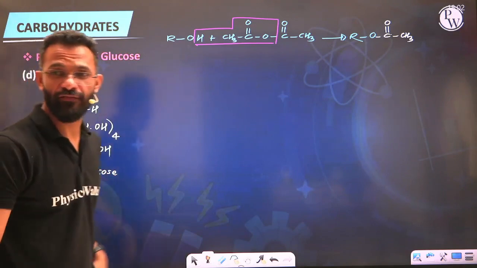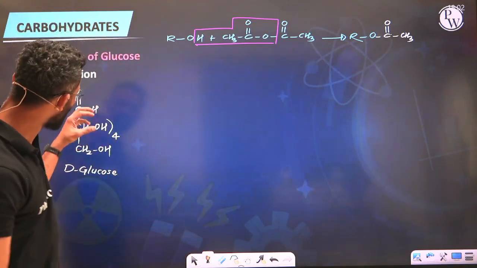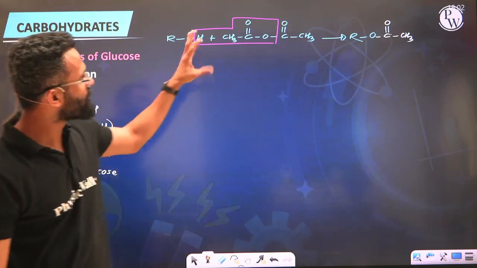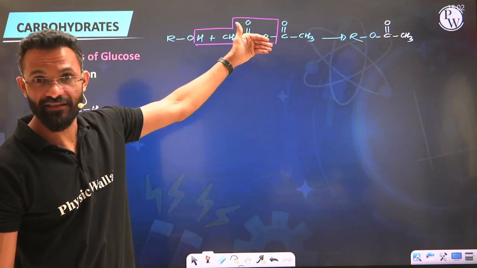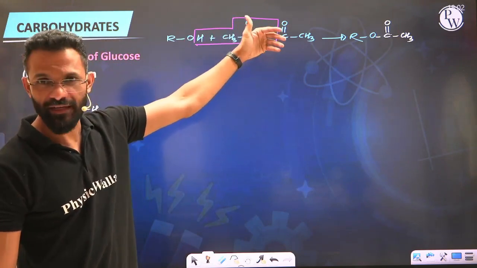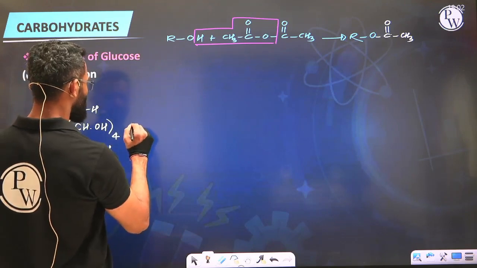So now imagine if I have to subject this molecule to the process of acetylation. Since I have got 5 OH groups, I'll need 5 equivalents of acetic anhydride to carry out this reaction, right? In presence of pyridine. So total 5 acetic anhydrides.